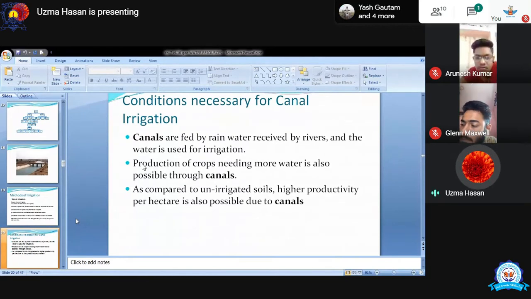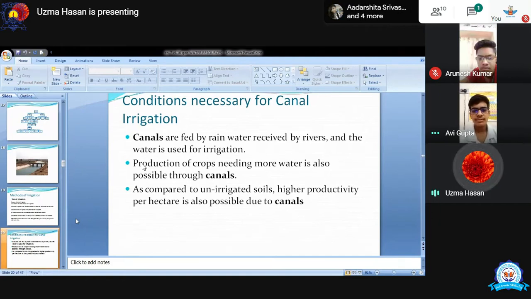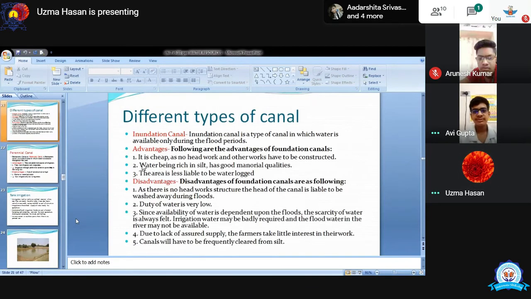If we compare with unirrigated soil, like black or laterite soil, and we want higher productivity in this unirrigated soil, then we need a canal. And this canal will get lots of water, because you now know that different types of soil hold moisture for different periods of time. ये मैंने पिछले चैप्टर में आपको क्लियर किया है, the moisture quality of a soil. Now we are going to study the different types of canals and their advantages and disadvantages. Inundation canals.